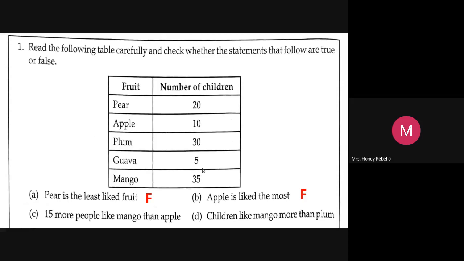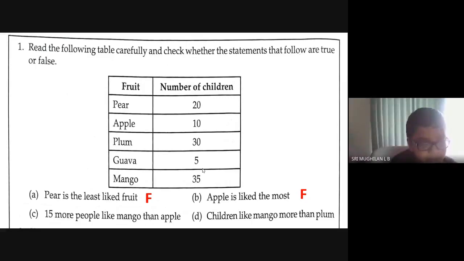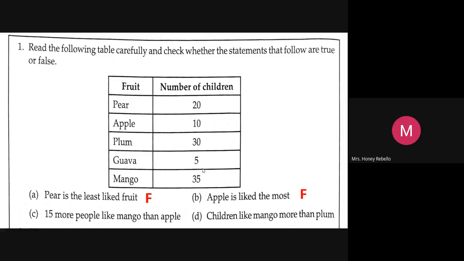Now, Sri Mukilan, I will help you. C. You read C. Come on, read. Children, when I call Sri Mukilan, that's different, and M Mukil, M is different. Sri Mukilan, read C from the screen. 15 more people like mango than apple. Now, you just listen to me, okay? Mango is 35. What is the number of children like apple? Straight to apple, what is it? 10. If you add 15 to 10, what will you get?